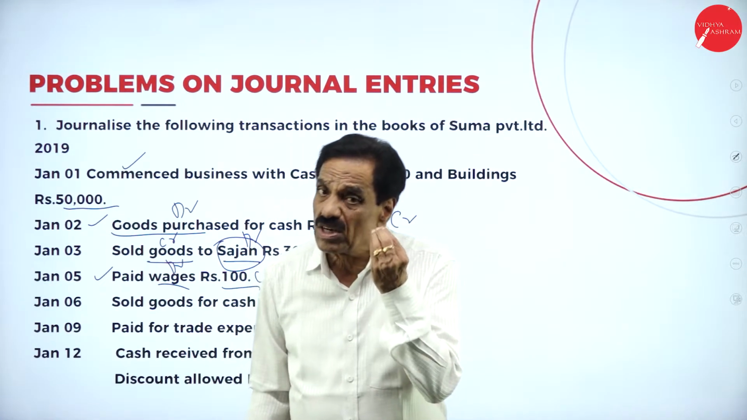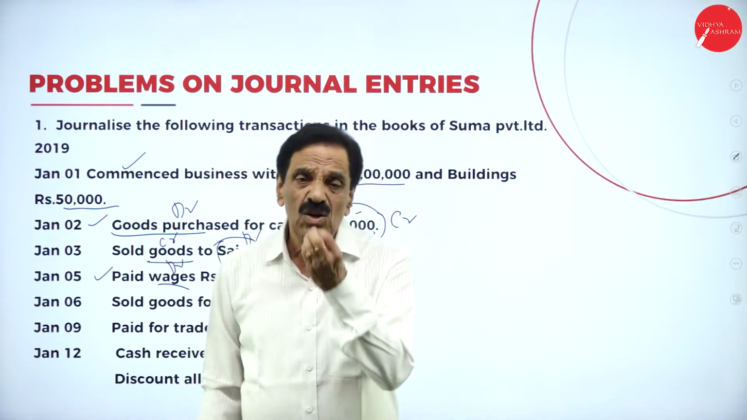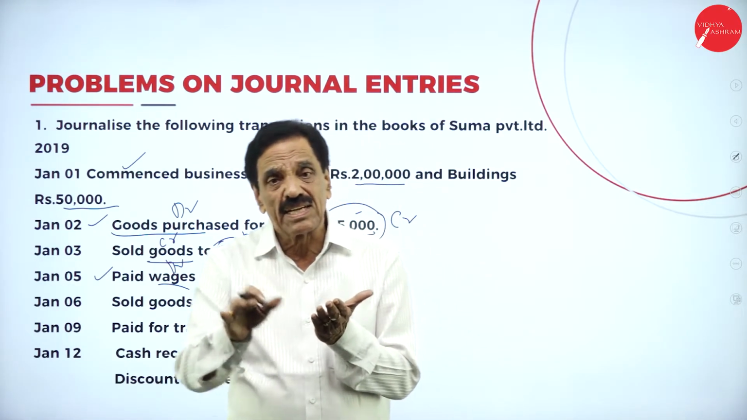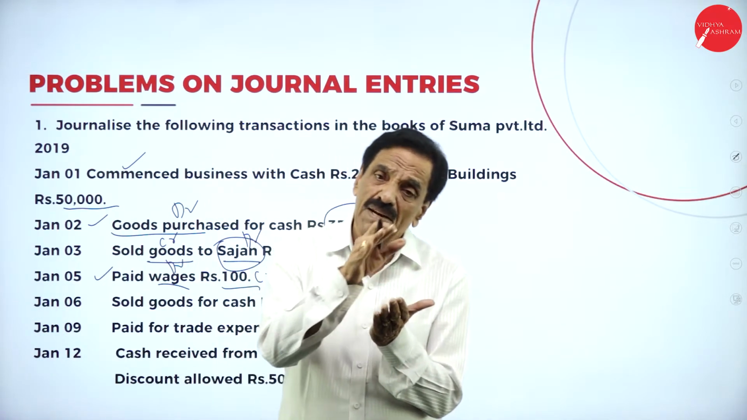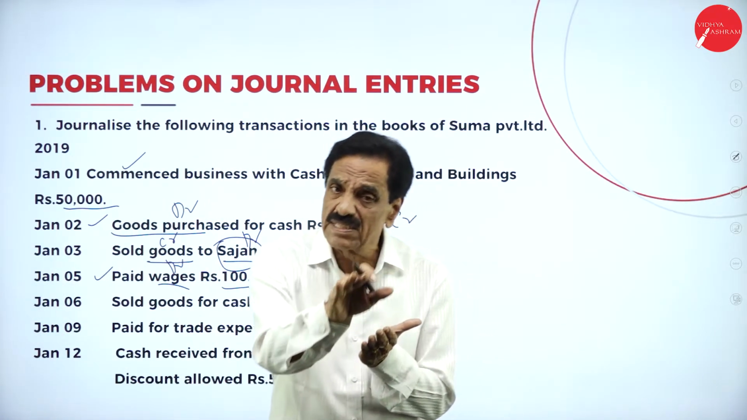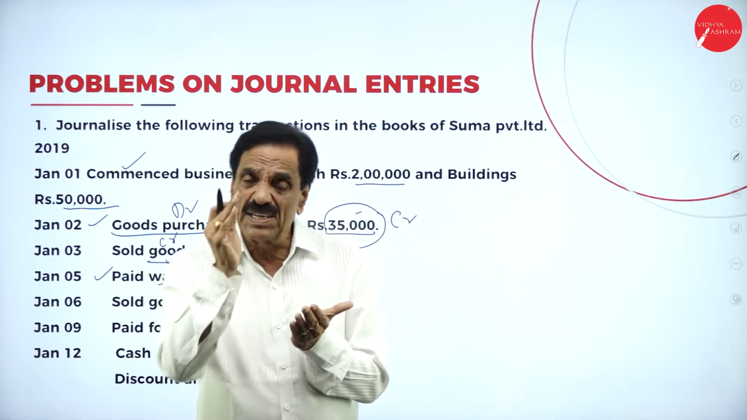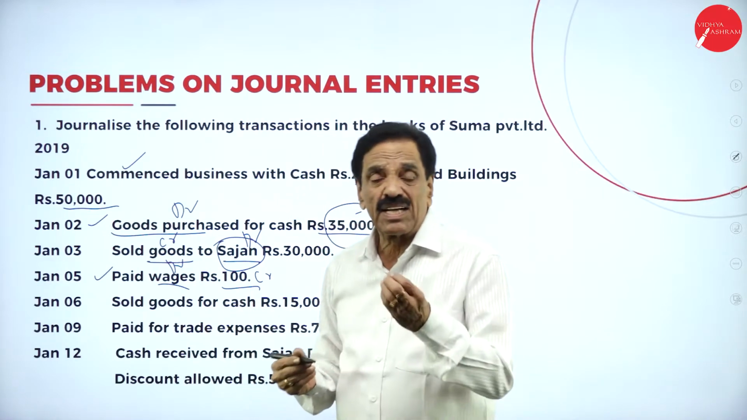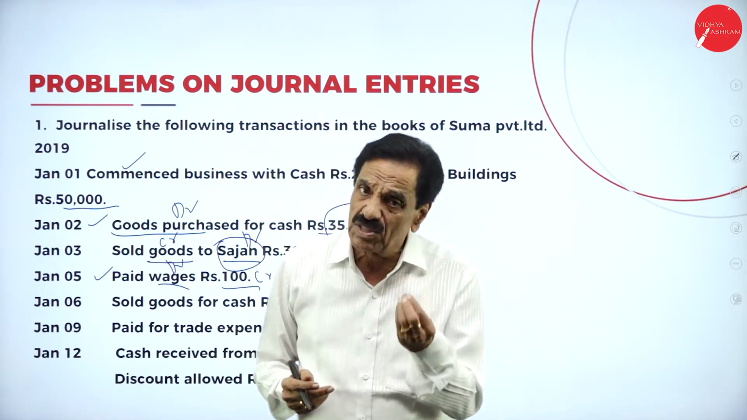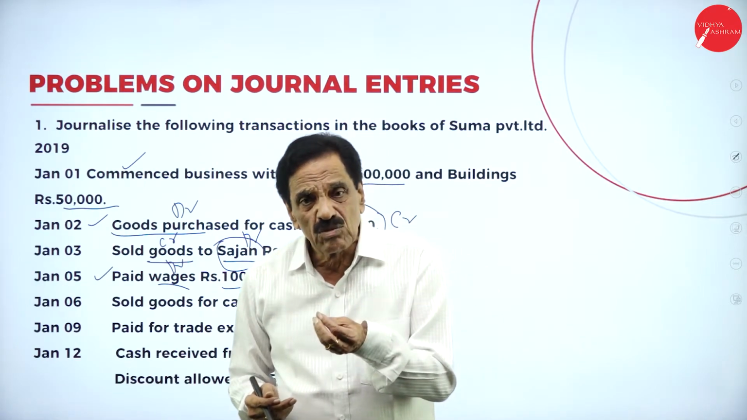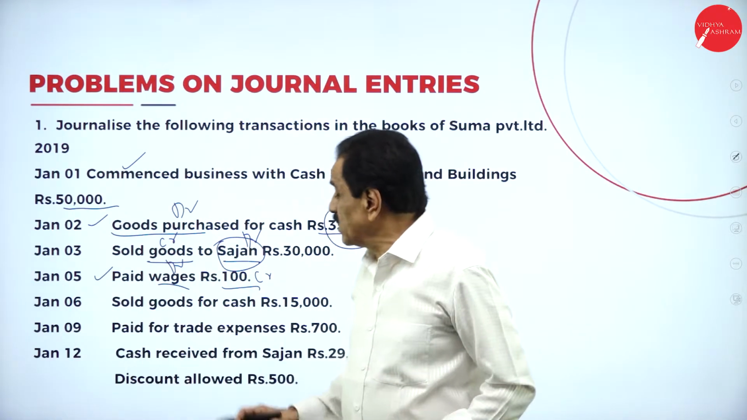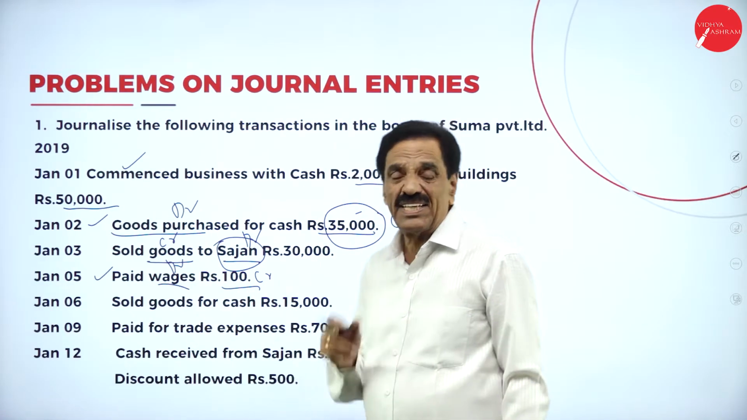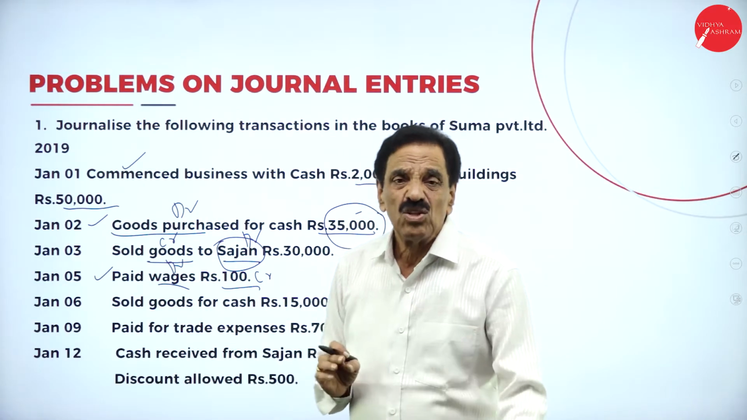So which are the two accounts that come? One is wages, one is cash. Wages comes under nominal account, cash comes under real account. Debit all expenses and losses. Wages should be debited. Cash is going out, so it should be credited. What's the entry? Wages account debtor to cash account.